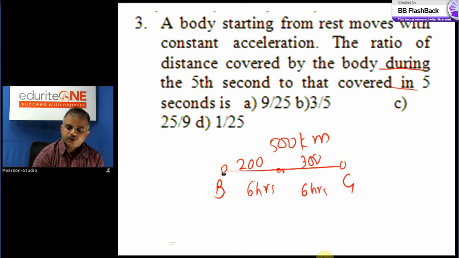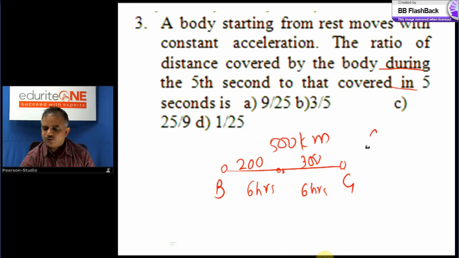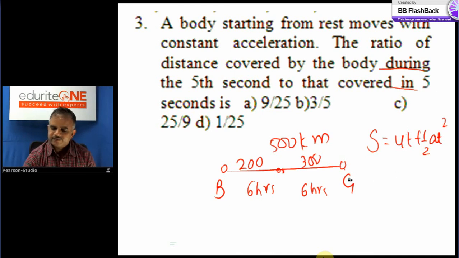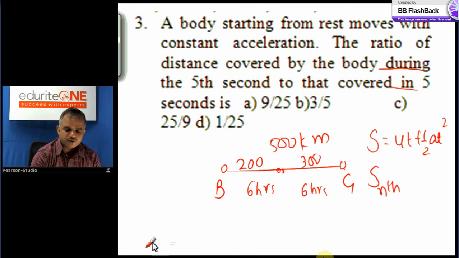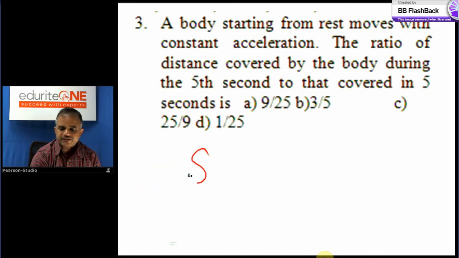So distance covered during means this. During the second half is this. But distance covered in total 12 hours is how much? 200 plus 300, that is 500 kilometers. So actually you have two formulas in motion in one dimension. S is equal to ut plus half at square: the total distance traveled in time t. But if I want only a specific time, then I will use a formula called S nth. S nth is, you may be knowing, the distance traveled during the nth hour or nth period, nth time.